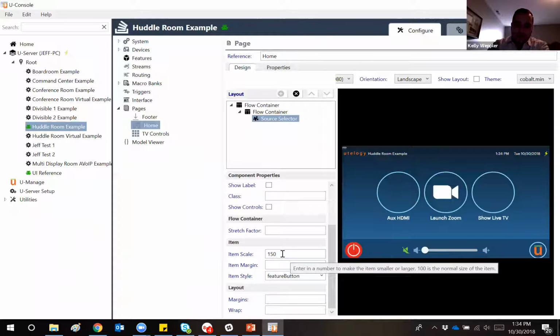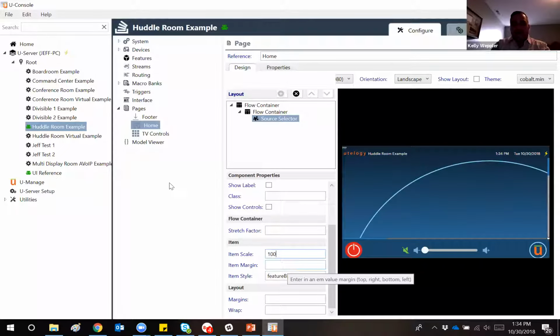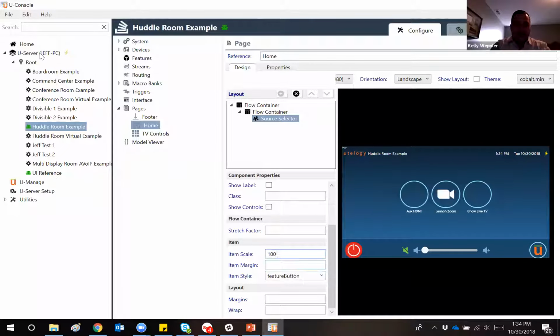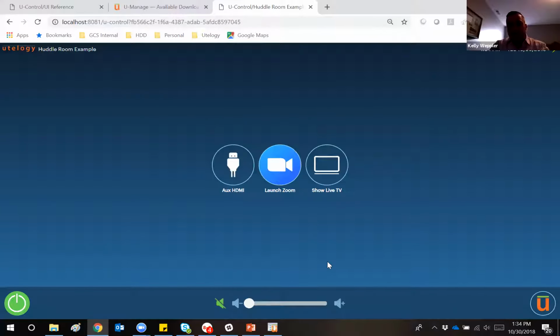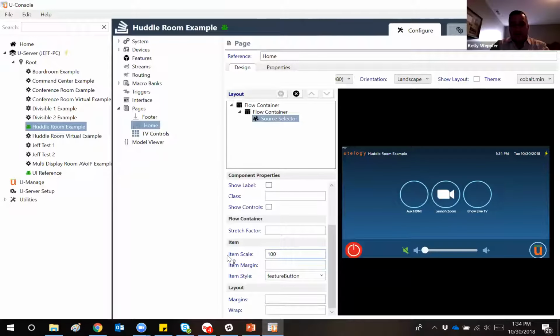And one of the biggest features that we're talking about here is this item scale. So by default, when a component gets added, it's going to be at 100%. That's basically its default size. So if you were to add a new source selector, this item scale property would be set to 100. You can see that I went ahead and saved that, and you can see that the size of those buttons has decreased.